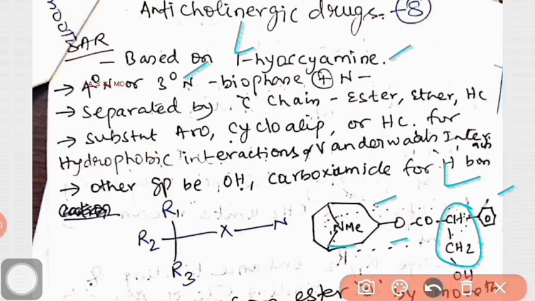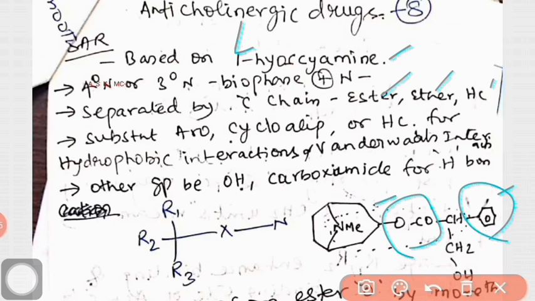Then the ester group can be that, or can be ether, or sometimes hydrocarbons, and the substituent at this point can be aromatic, cycloaliphatic, or hydrocarbons.